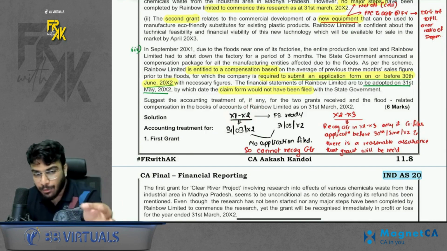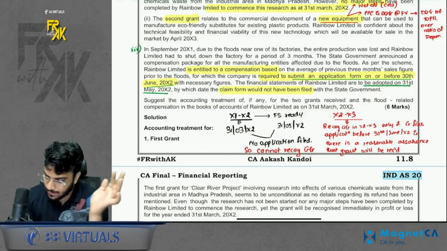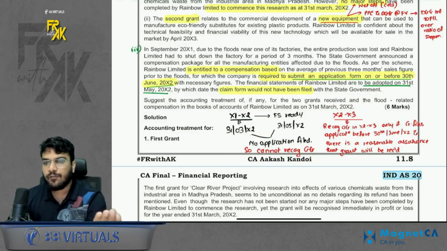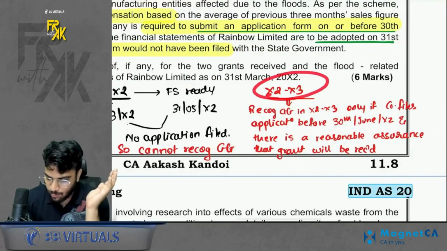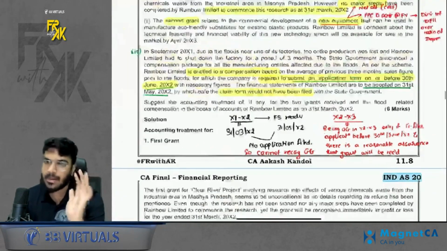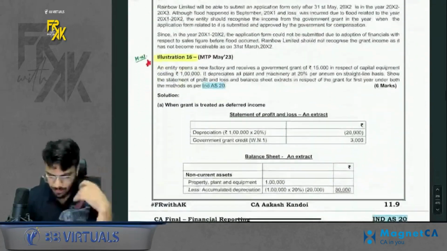So till the time you do not submit the application, you cannot recognize the government grant. In the next year, if you submit the application, in that case in the next year you can recognize the government grant. But in the current year you cannot recognize. Simple. So these were the 3 cases. A good question.